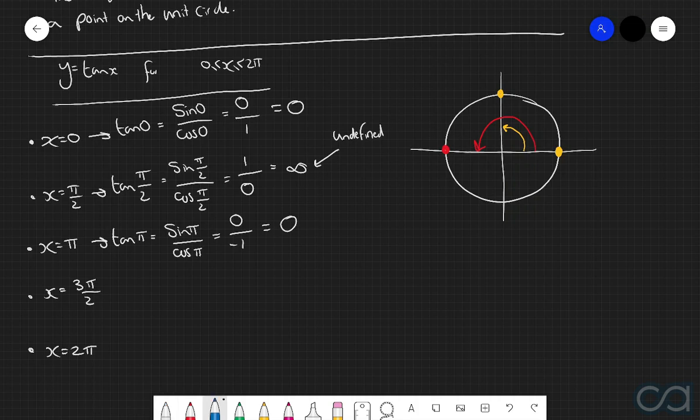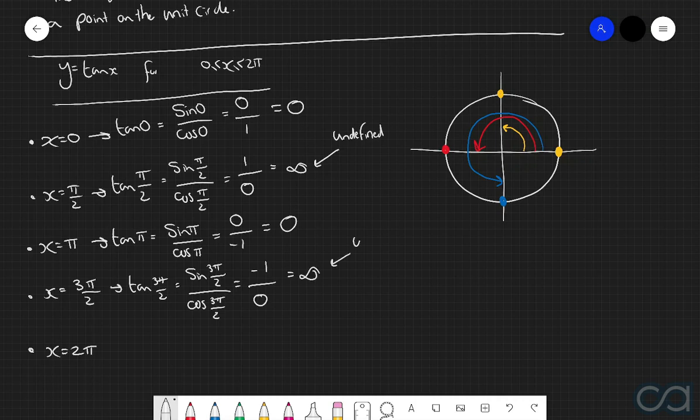When x is equal to 3 pi over 2, this is going to correlate to a 3/4 turn around the unit circle, so this point down here. And so therefore, tan of 3 pi over 2 is equal to sine of 3 pi over 2 divided by cos of 3 pi over 2. Sine of 3 pi over 2 is equal to negative 1, and then cos of 3 pi over 2 is equal to 0, which again is equal to infinity, or in other words, it is undefined.